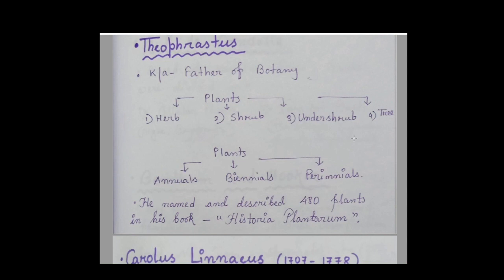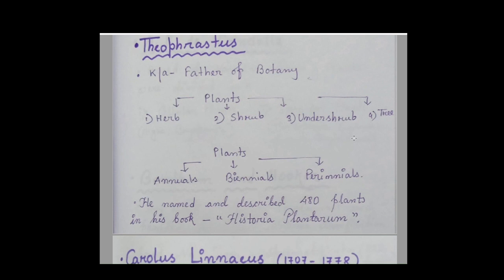So you can understand how much study he did in his time. He had not only named but also described all those plants in his book. If we consider that time when everything was not much developed, that was a huge job.